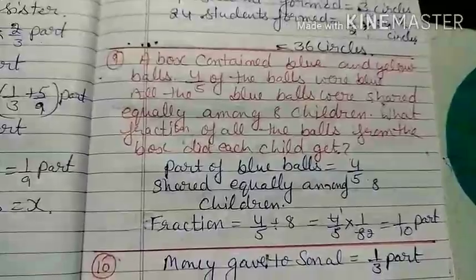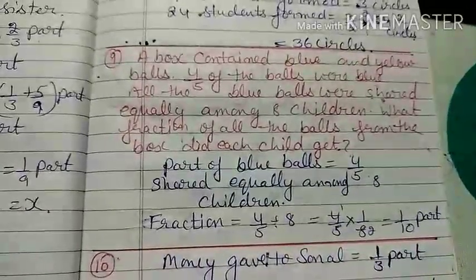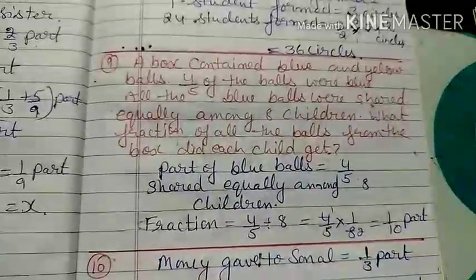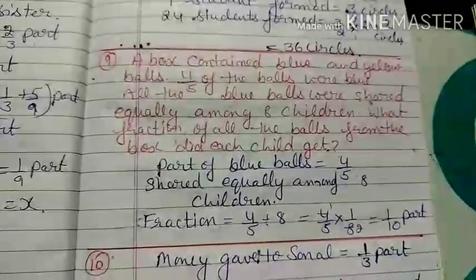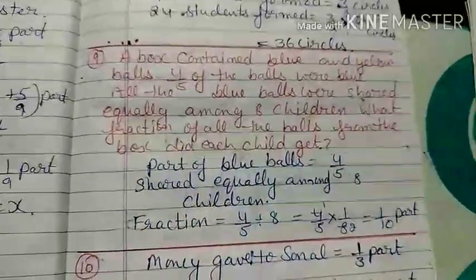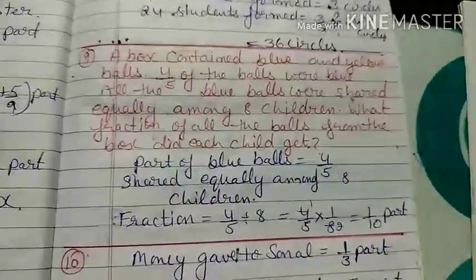Next is your 9th question. A box contained blue and yellow balls. 4/5 of the balls were blue and all the blue balls were shared equally among 8 children. What fraction of all the balls from the box did each child get?